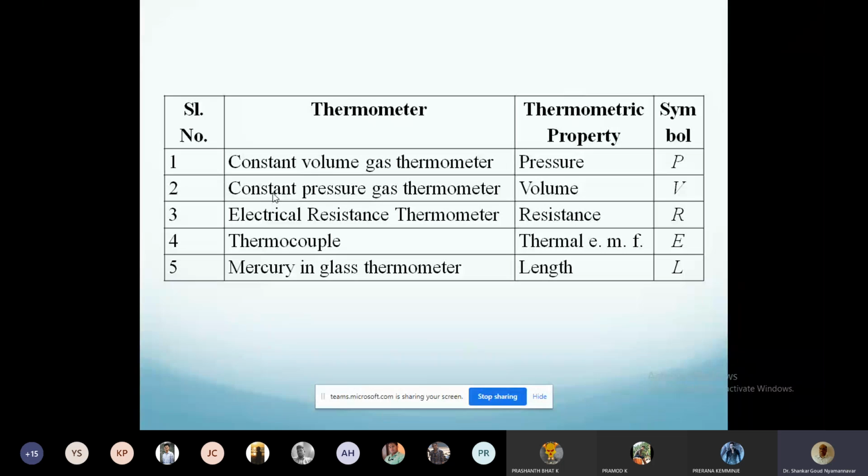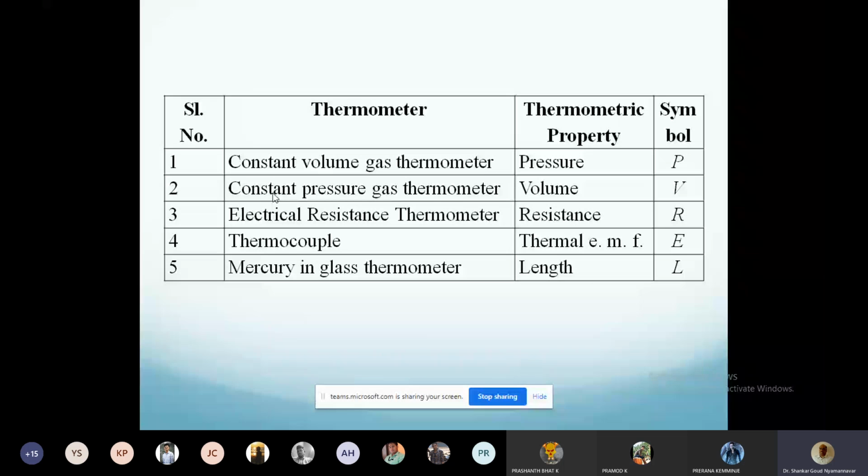What is the symbol used for resistance? Which word do you use for resistance? Ohm. Ohm is a unit, man, to measure it. R is equal to V by I. R is equal to V by I.